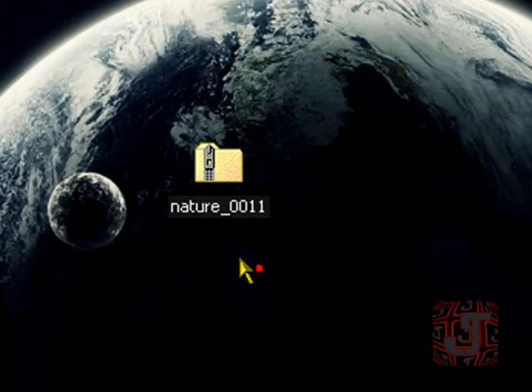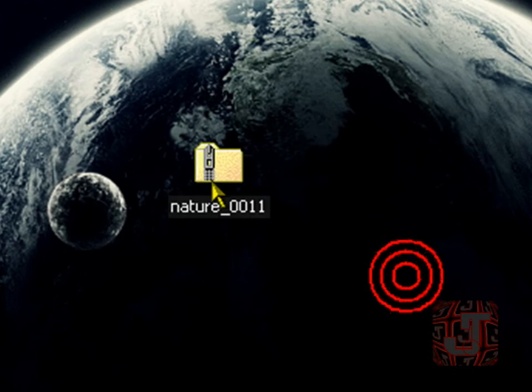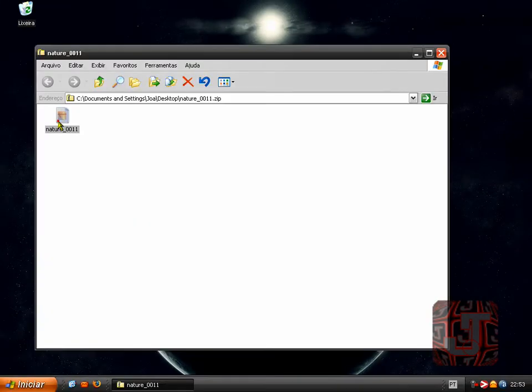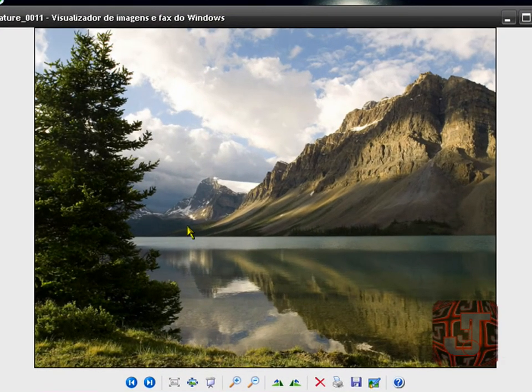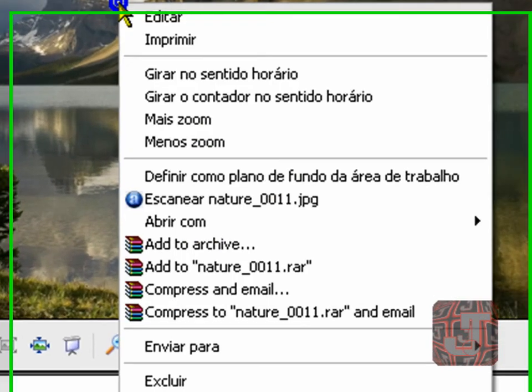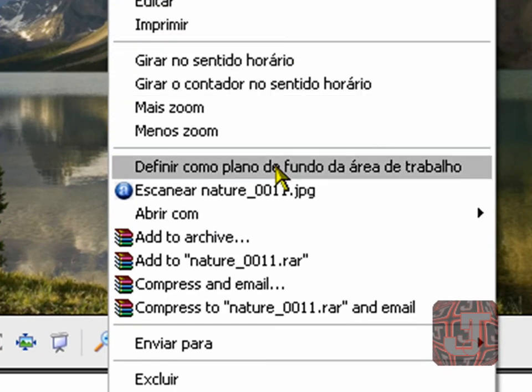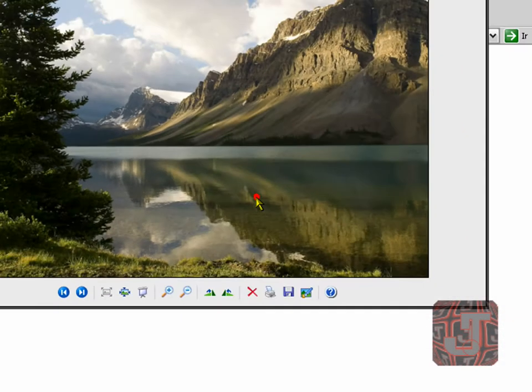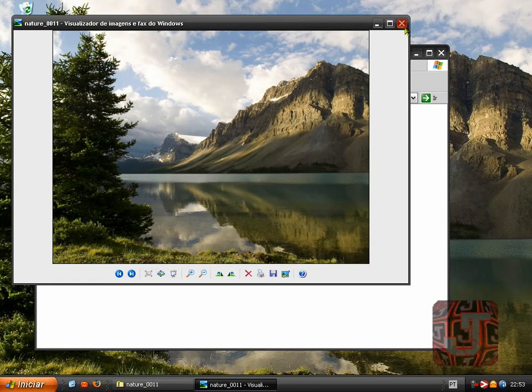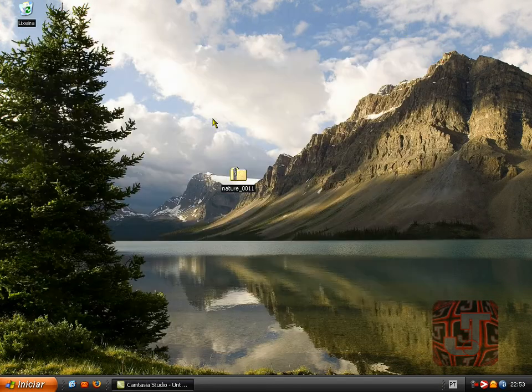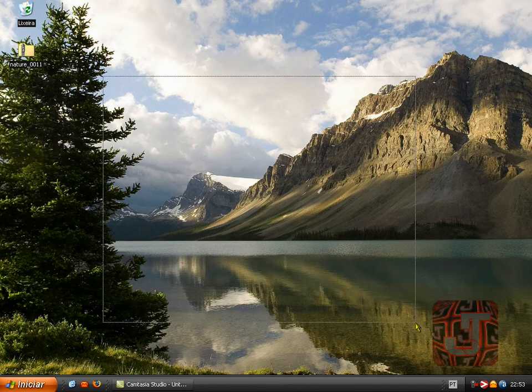Here, this is it. This is the file. You just double click on that, and this will open. It looks small here, but you just need to right click and set as wallpaper. And just close all that, and there you go. That's the wallpaper. You can see it's really high definition.